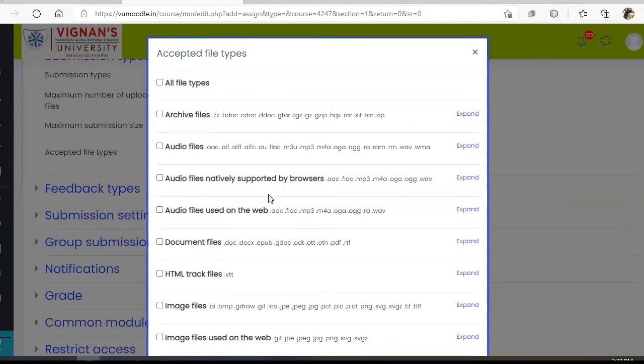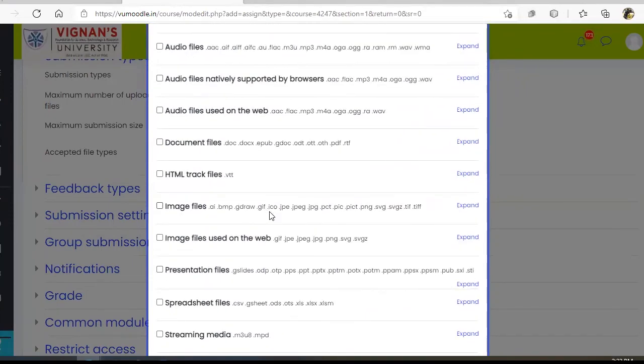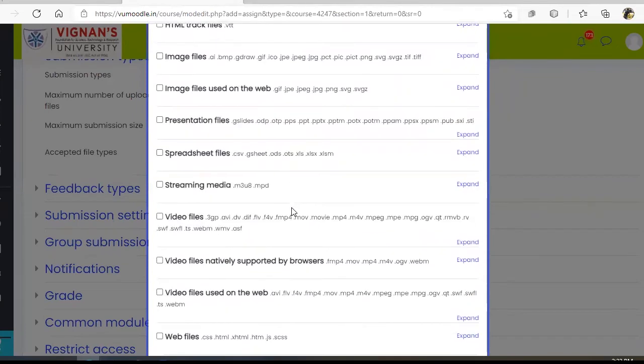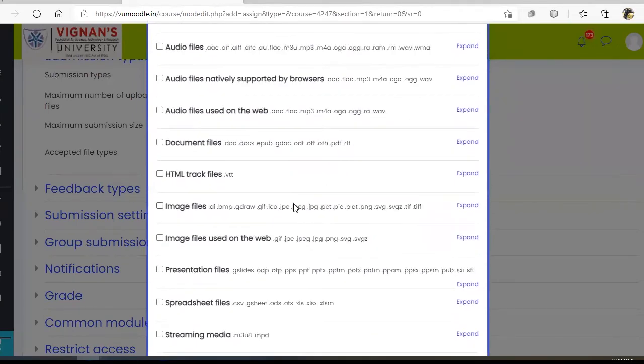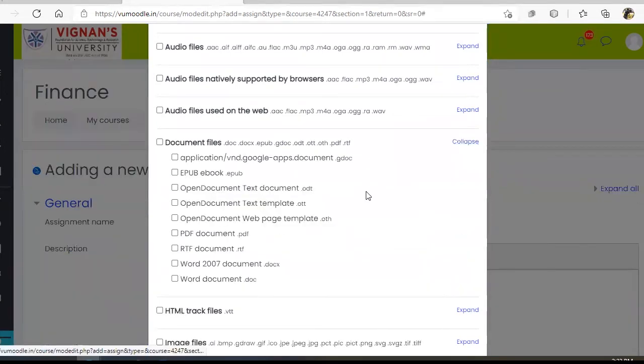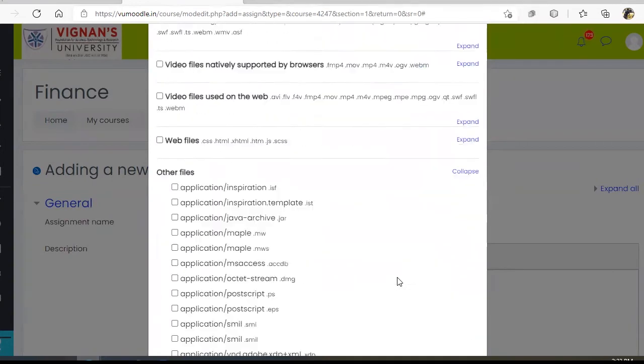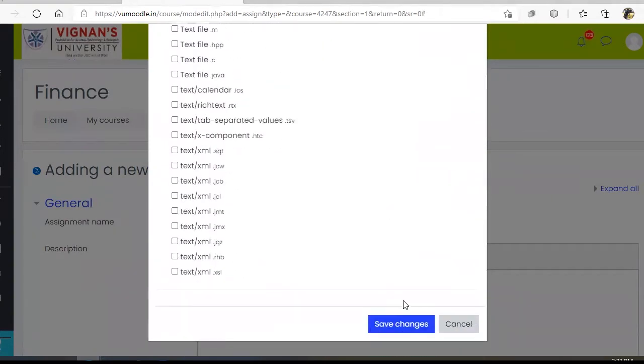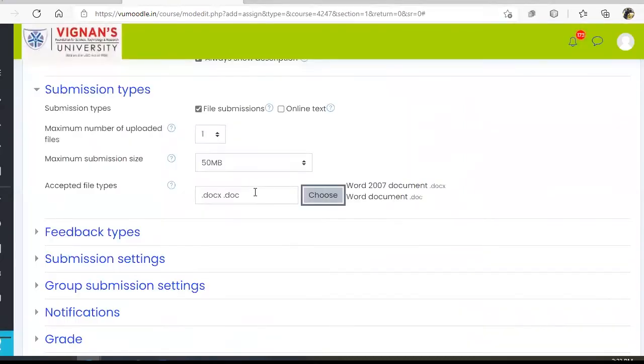It can be an audio file, a document file, an HTML file, an image, whatever it is. It can be a video file also. So if you want to restrict students to submit only a particular set of files, you can choose that also. For example, if you want to allow the student to submit only DOC or DOCX format, choose this one. Select DOC and DOCX and click Save Changes. So the students are allowed to submit only these two types.